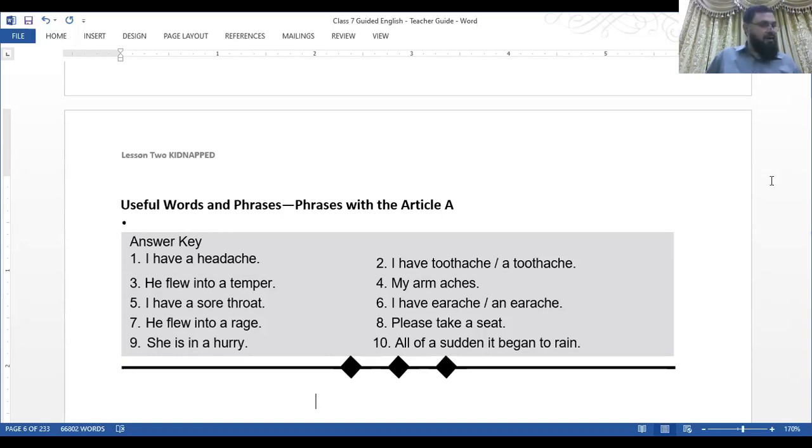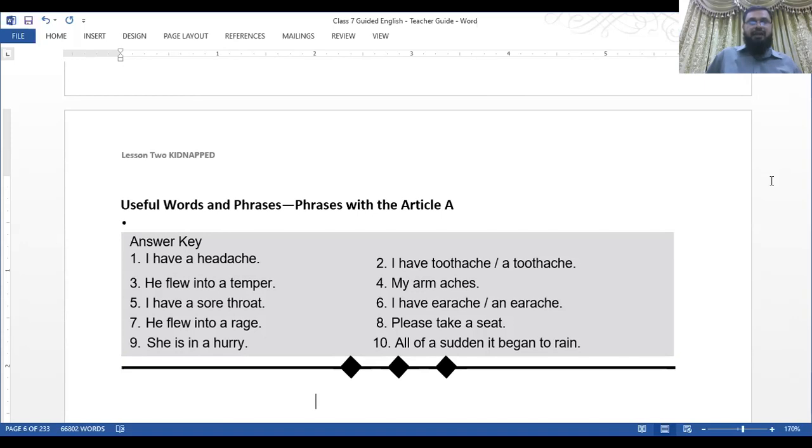My arm is hurting me. My arm itches. My throat is sore. I have a sore throat. My ear is itching. I have ear itch or an ear itch. He becomes very angry. He flew into a rage.